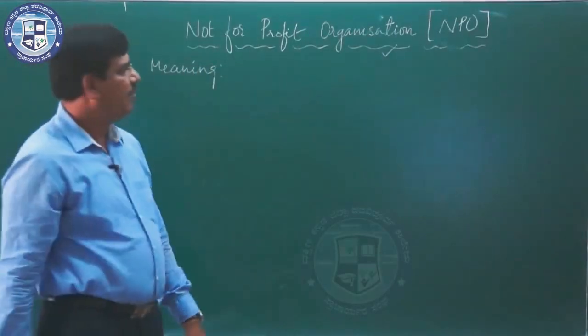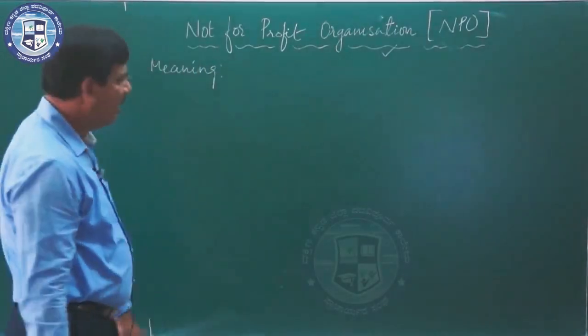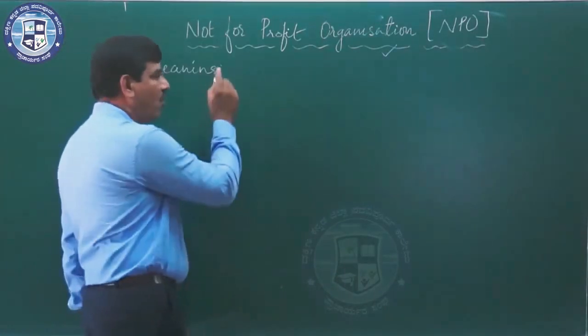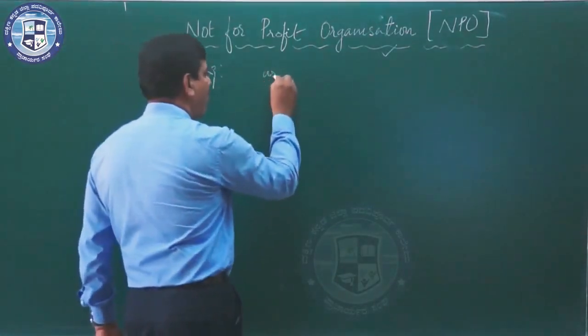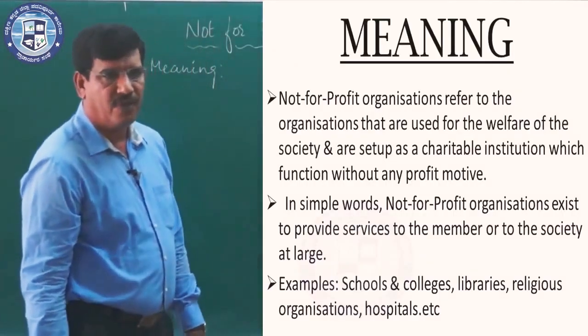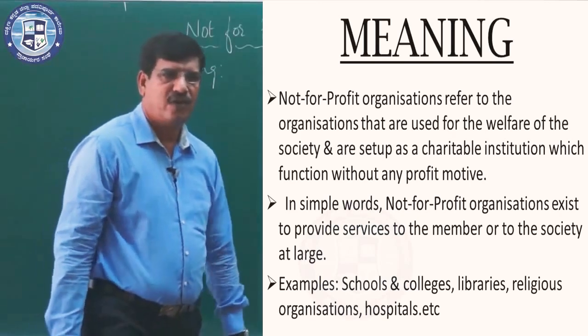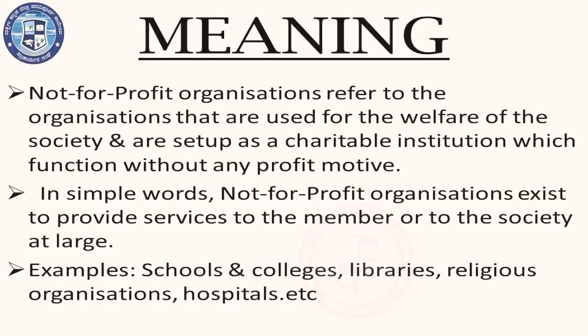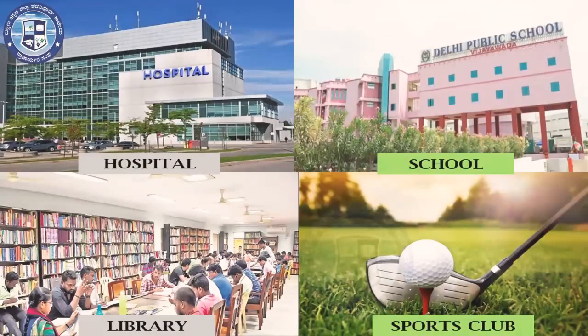Now let's look at the meaning of NPO. Not-for-profit organizations refer to those organizations which are formed not for earning profit, but to render useful services to the society, such as promotion of education, health, sports and games, science and technology, culture, religion, etc. The best examples of not-for-profit organizations are schools and colleges, sports clubs, hospitals, libraries, and charitable institutions.